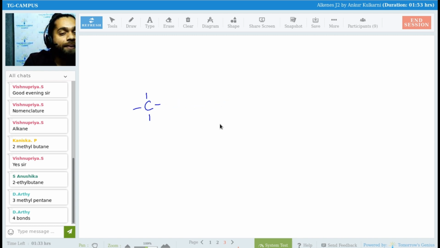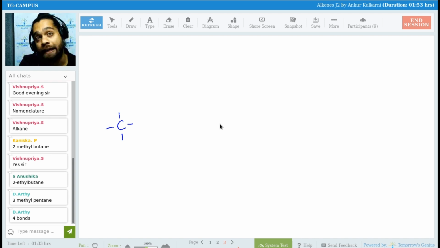See, the atomic number of carbon, remember everyone, what is it? Come on, I expect at least this to be correct. Correct, Aarti? No one will say 12? Yes, it is 6.